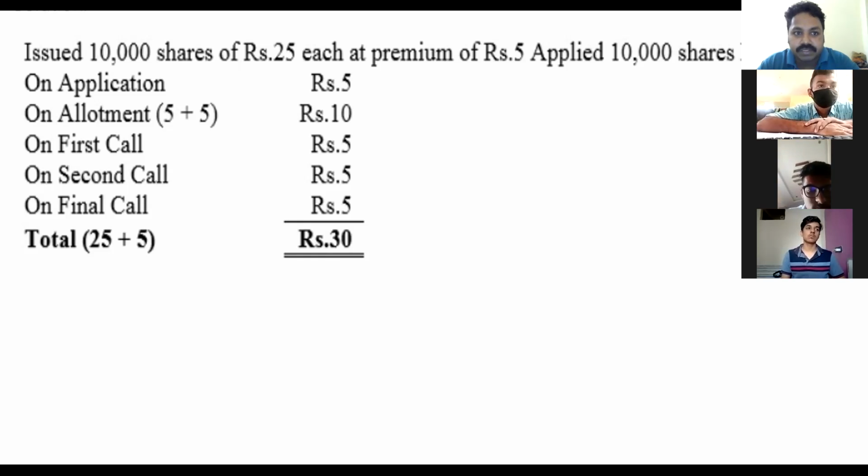Allotment, he has given 10 rupees, that is 5 plus 5. Another 5 is premium, it has been included. First call is 5 rupees, and second and final call, in the question he has given that you have to divide whatever amount is there equally. 10 was remaining. So that's why for the second call I have given 5 rupees, and final call, I have given 5 rupees.